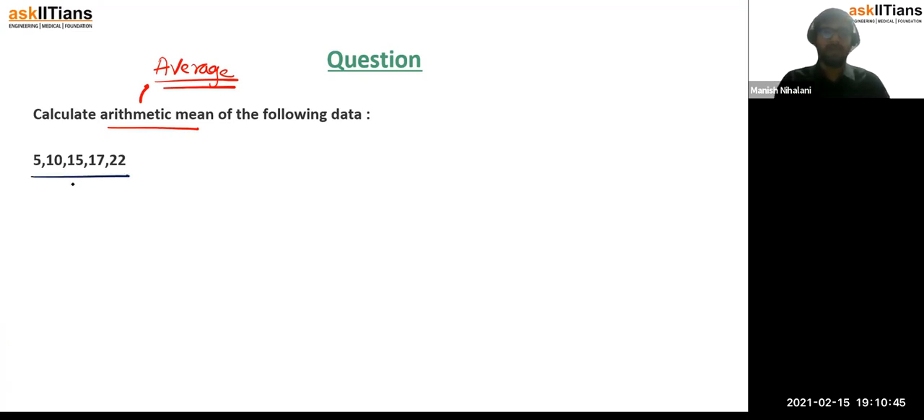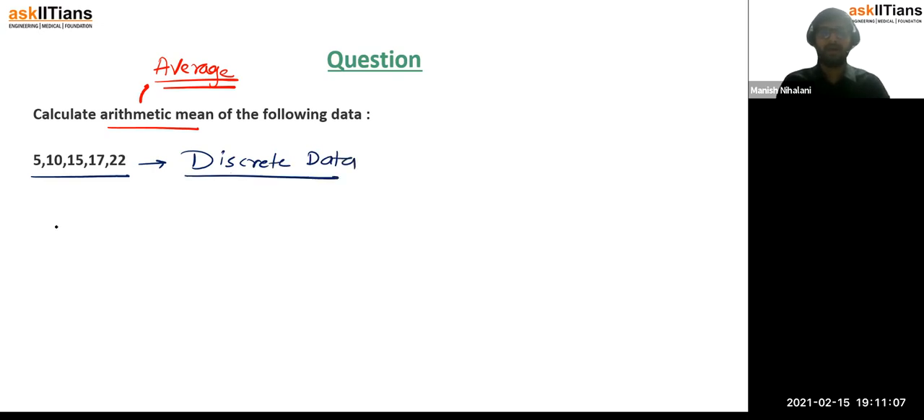सिंपल बात है, मतलब डिस्क्रीट है या ग्रुप्ड है. So you can clearly see that we have not written it in groups anywhere. We are not talking about 5 to 10 having these many observations, 10 to 15 having these many observations. So this is definitely not grouped data, this is just a discrete data, right? This is just a discrete data.